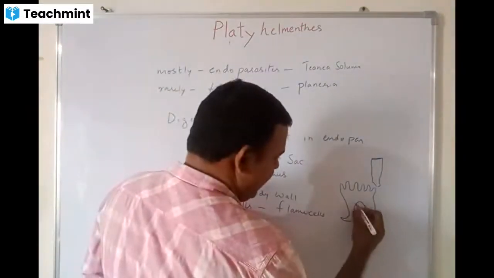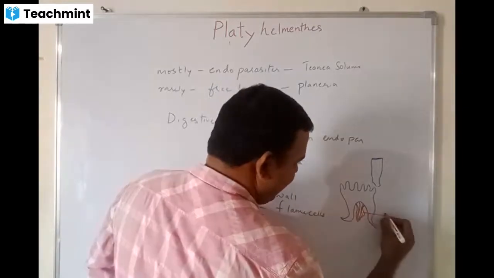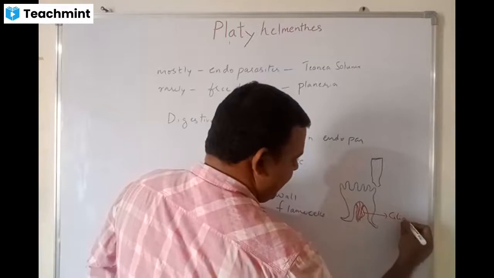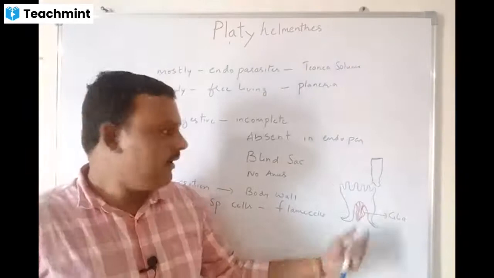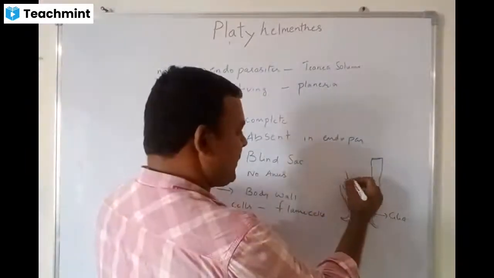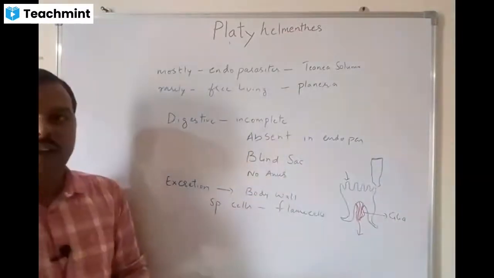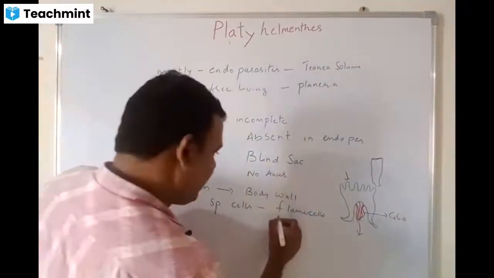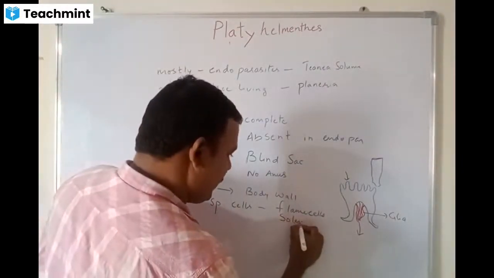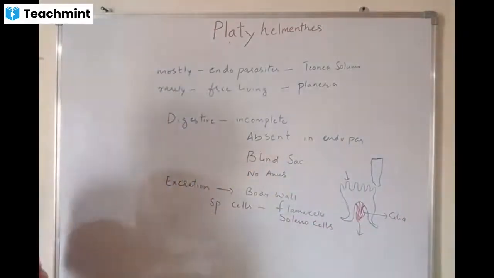It will have tufts of cilia. These are cilia. With the help of cilia, the excretory products come into the cell, and then slowly it extracts. This is the mechanism of the flame cells. We also call them solenocytes.